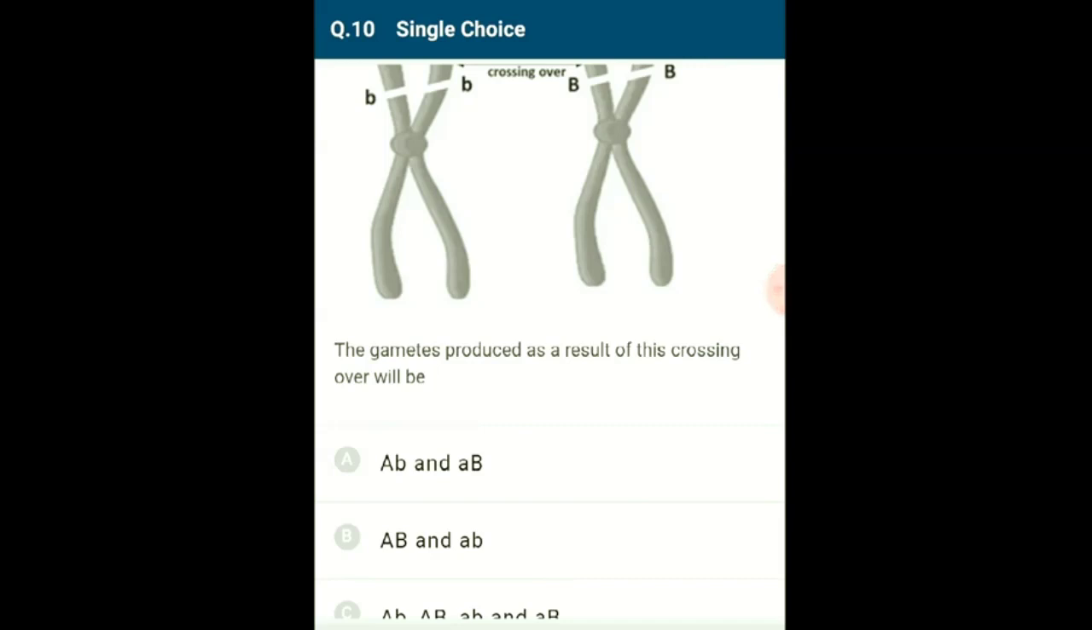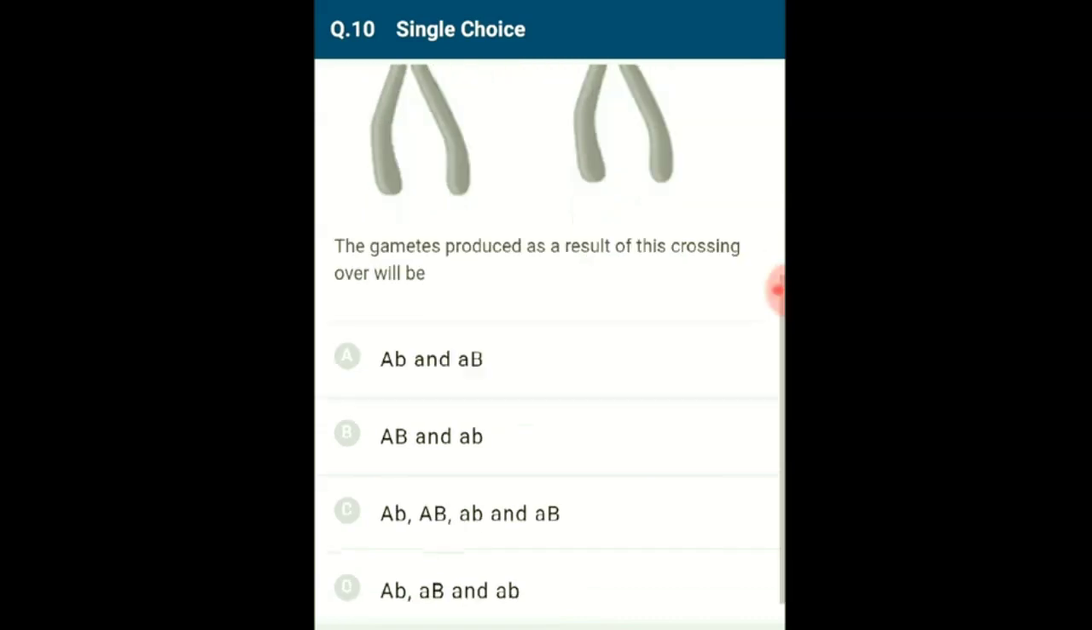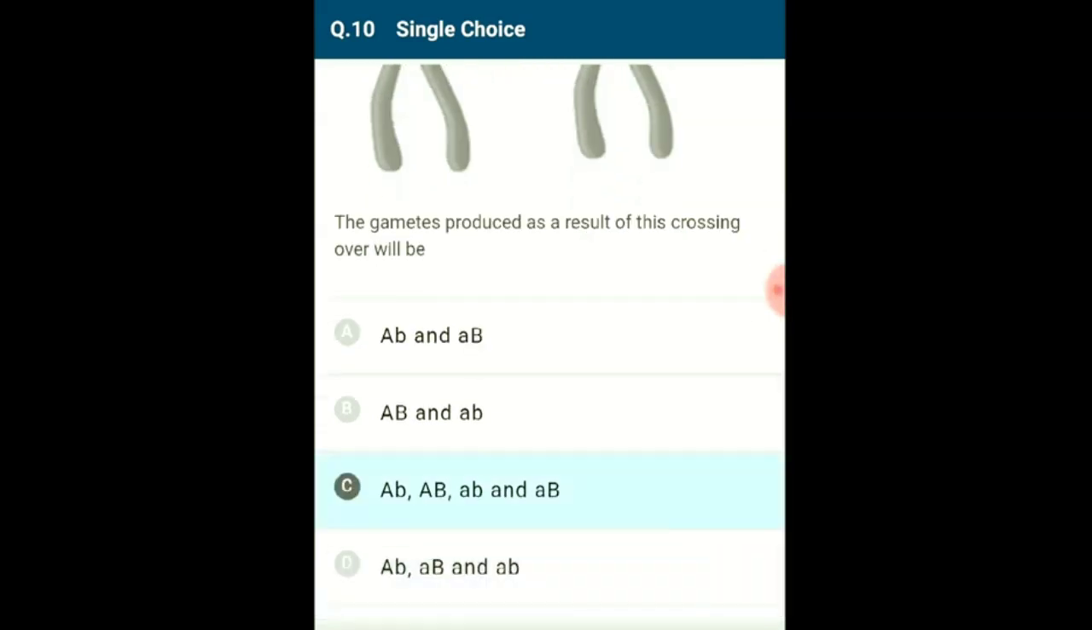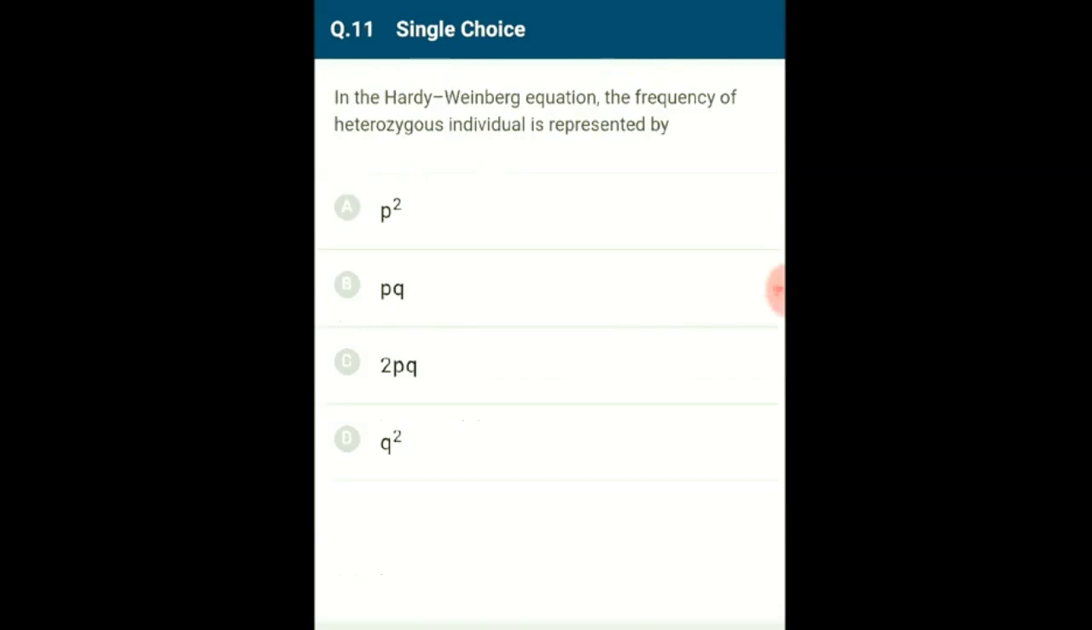In anaphase 1, one of the chromosomes will go in one cell and the other will go to the other cell. Then in anaphase 2, the centromere of these chromosomes will split, leading to the formation of four cells, one with capital A small b, the other with capital A capital B, the third with small a small b, and the fourth with small a capital B. So the answer for this question is option C, capital A small b, capital A capital B, small a small b, and small a capital B. Question number 11.